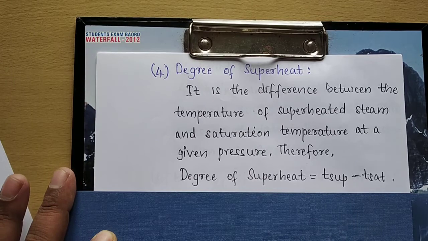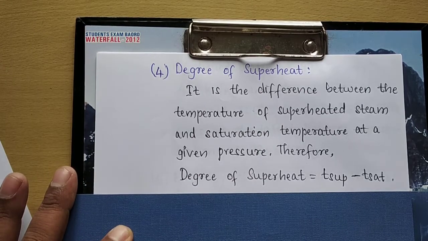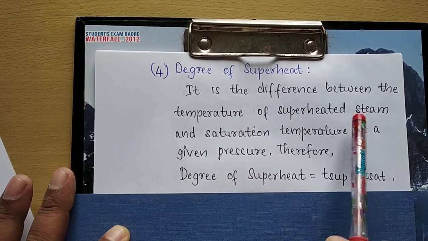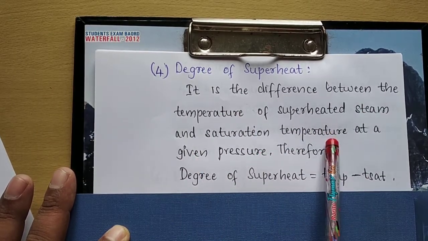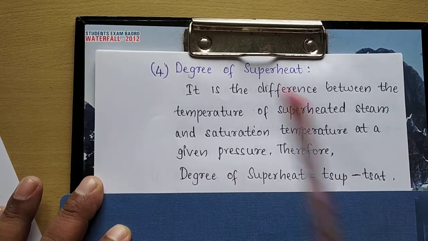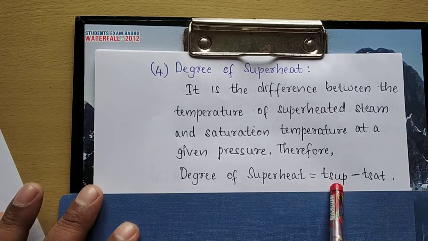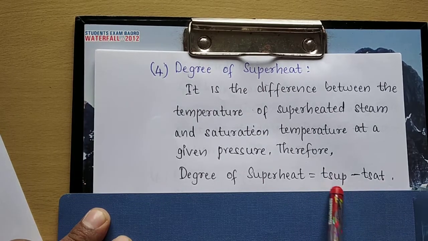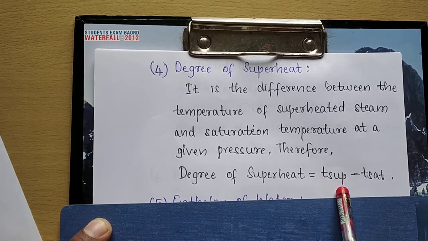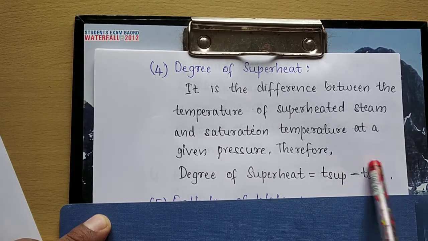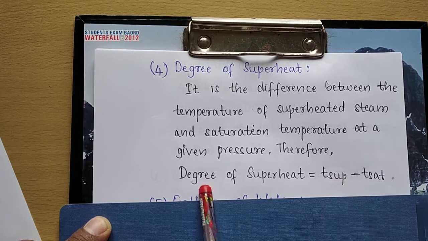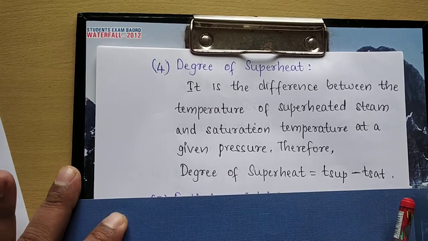Then the next term is degree of superheat. It is the difference between the temperature of superheated steam and the saturation temperature, that is T-sup minus T-sat, where T-sup is the temperature of superheated steam and T-sat is the saturation temperature. The difference between these two temperatures gives me what is known as degree of superheat.